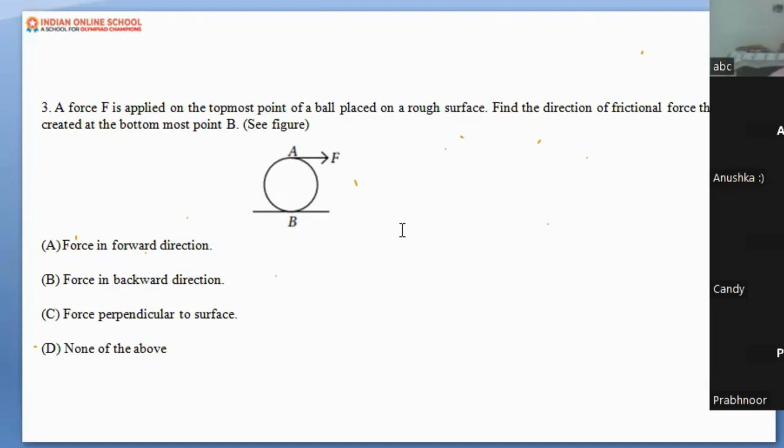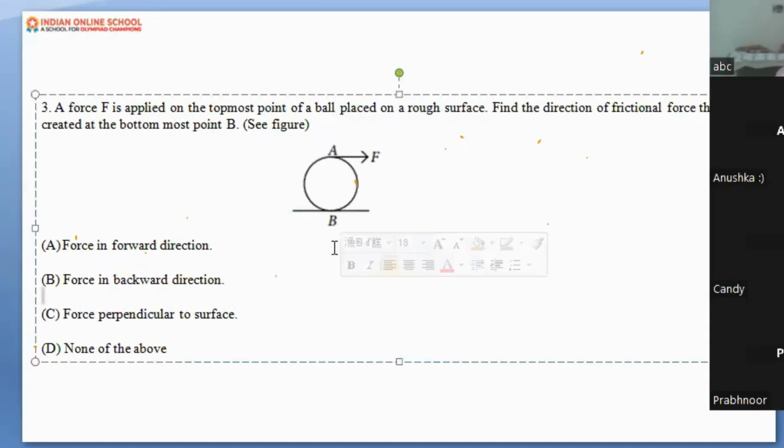It should be in the forward direction. Okay, if your force is in the forward direction at A, then on B, on the surface, what kind of force is being applied there? Backward direction. Exactly, backward direction. And the force in the backward direction, that is B1, and that is your frictional force. Here you are putting the force forward, so who is offering the opposing force? That is the frictional force.